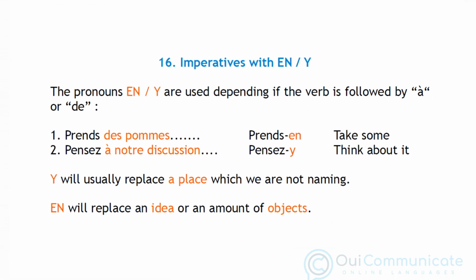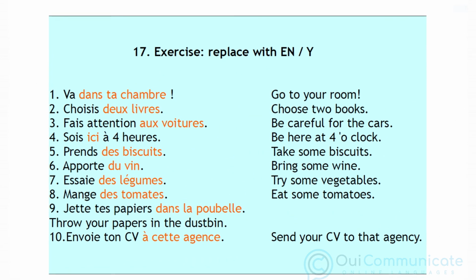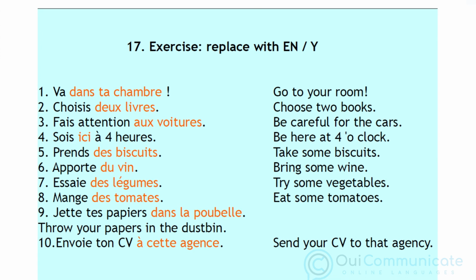And lastly, we'll look at the imperatives that incorporate the pronouns y and en. As a reminder, the pronouns en and y are used depending if the verb is followed by à or de. Example number 1, prends des pommes, becomes prends-en, take some. Number 2, pensez à notre discussion, pensez-y, think about it. Y will usually replace a place that we're not naming, while en will usually replace an idea or an amount of objects. In this final exercise we want to replace all the words in orange with either en or y.